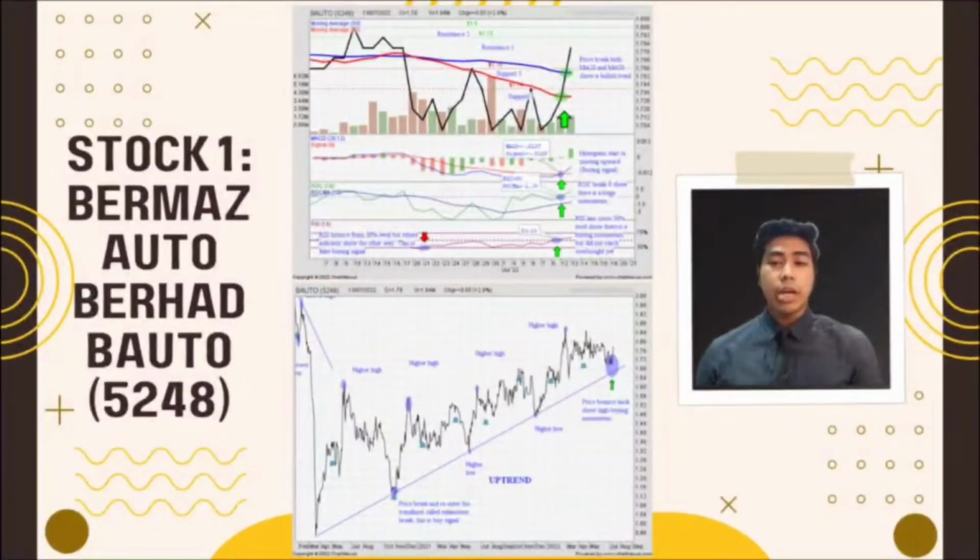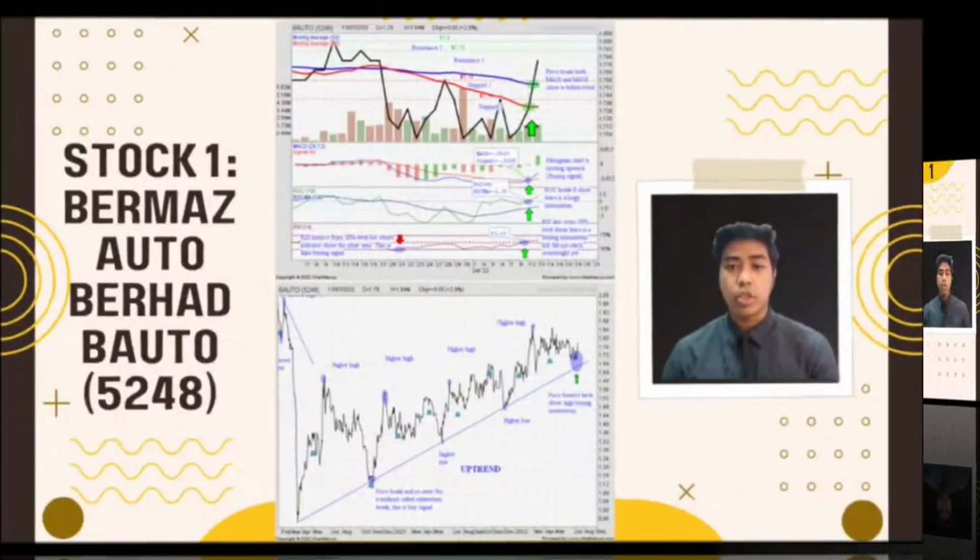For this assignment, I'll choose Burmese Auto Berhad or Bauto 5248. I am using 5 indicators where 4 of them are momentum indicators, which are moving average, MACD, ROC and RSI, and 1 normal indicator, which is trend lines. Without further ado, let's continue with the indicators that I used to analyze this stock.